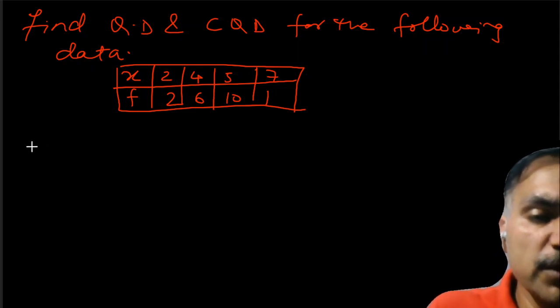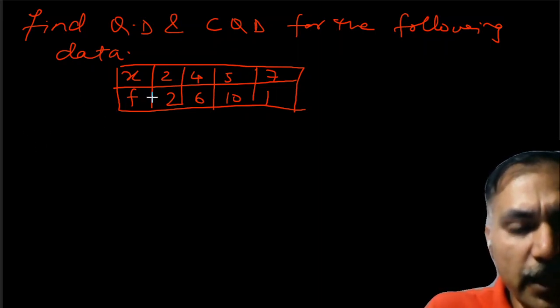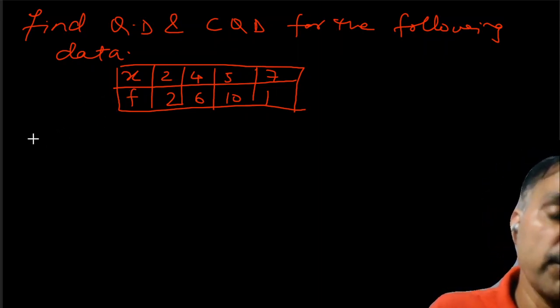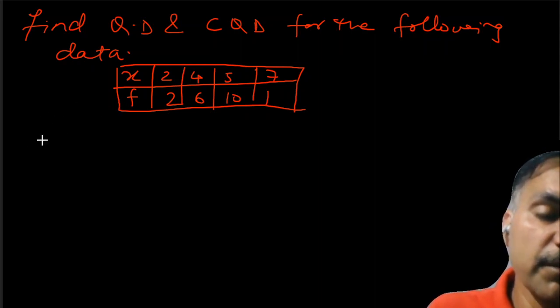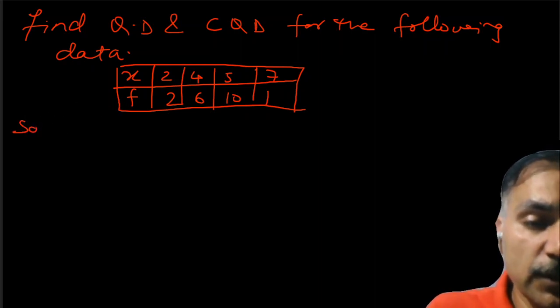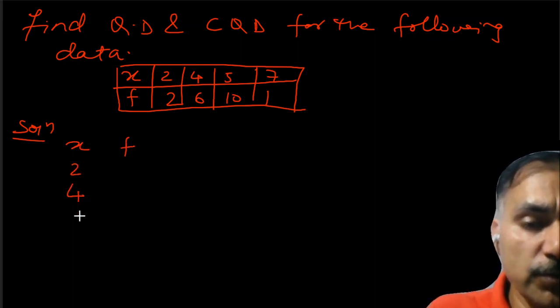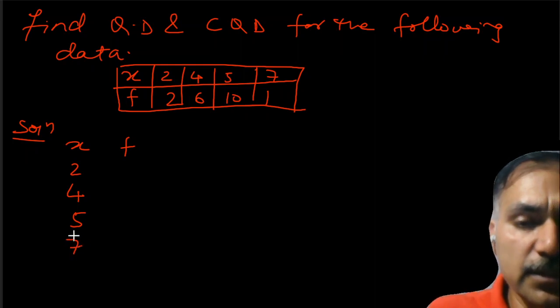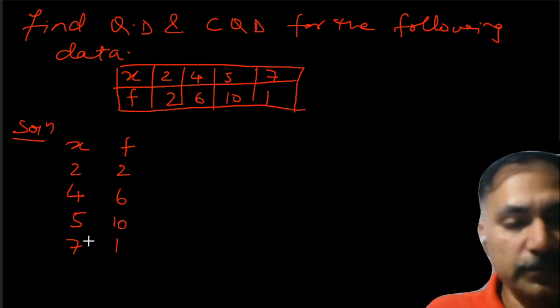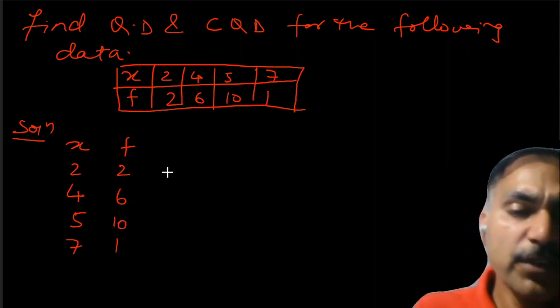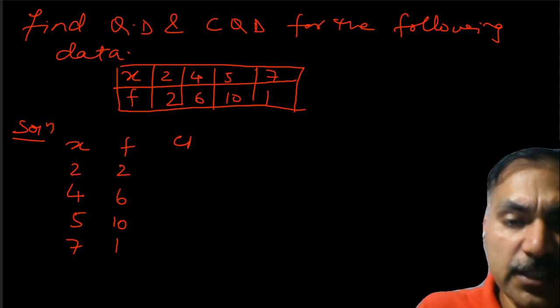Now what to do? First we will write this in tabular form, vertically. It is in horizontal form; we will write it in the vertical form. So in this solution we have X and we have F. That is 2, 4, 5, 7. Here it is 2, 6, 10 and 1. We have to calculate cumulative frequency, CF.